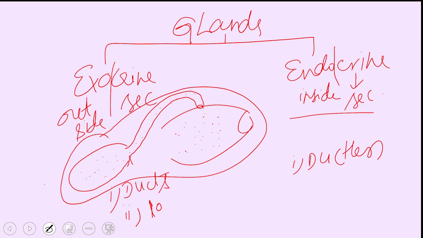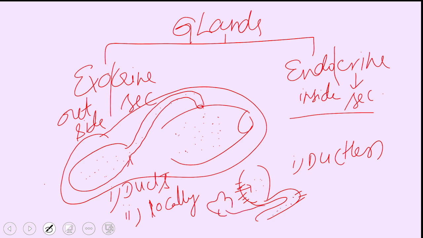Exocrine glands release their secretions locally. For example, the gastric gland secretes gastric juice only into the stomach because it is present in the wall of the stomach. Intestinal glands secrete their contents into the intestine only. The liver secretes its contents into the duodenum. The pancreas, through a duct, into the duodenum.